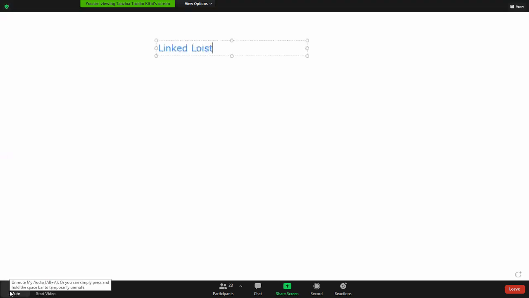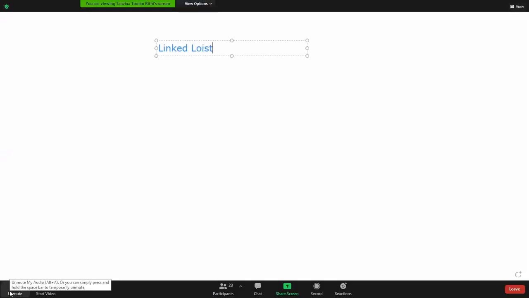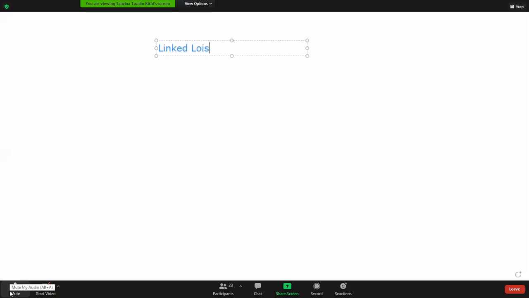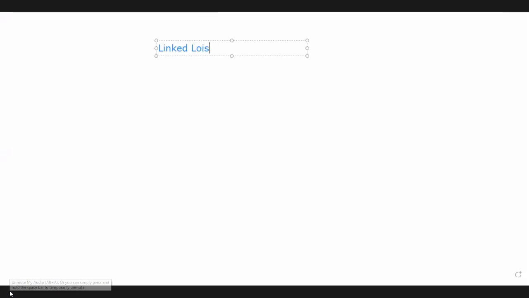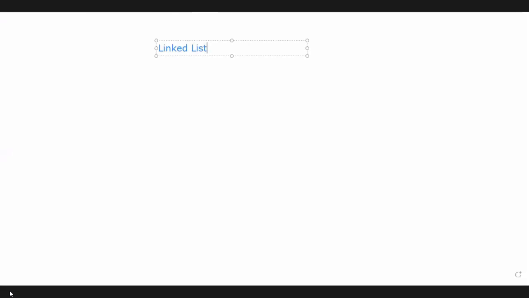Okay, so we're discussing linked lists, right? And how many data elements do we have? Four data elements: 24, 32, 54, 76. Okay. So we have this list, not in an array. Okay. And their indexes.